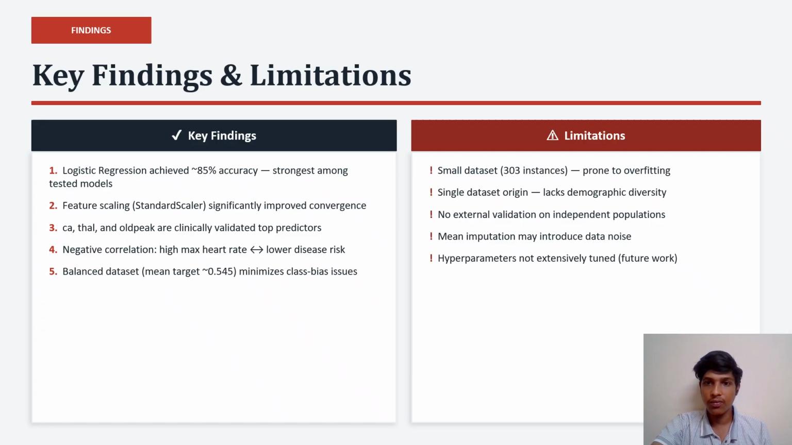Some key findings from the project are: logistic regression gave the best result, feature scaling improved performance, important features match clinical knowledge, and it also has some limitations. The dataset is small, it is taken from a single source, and no external validation was done. These can be improved in future work.